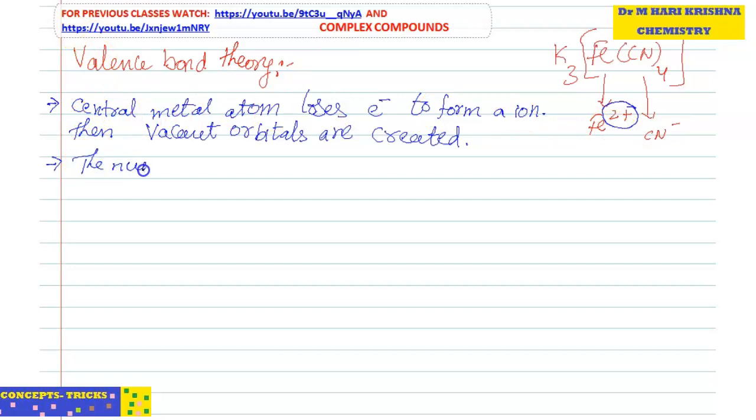The number of electrons lost is equal to the oxidation state of the metal.